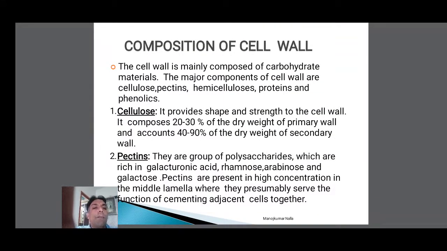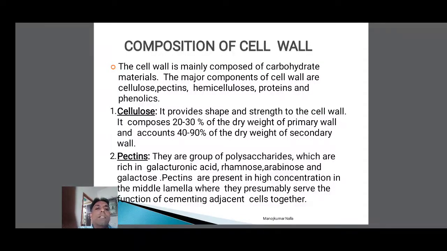Composition of the cell wall. What is the chemical composition of the cell wall? The cell wall is mainly composed of carbohydrate compounds. The major components of the cell wall are cellulose, pectin, hemicellulose, protein and phenolics, and some lipids. Cellulose provides shape and strength to the cell wall.